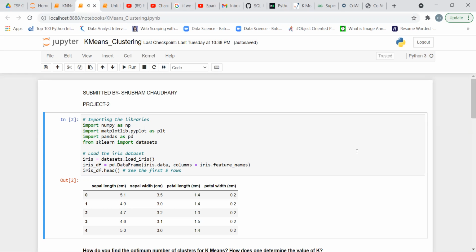Now the question arises: what is a cluster? A cluster is a group in which data with similar properties and characteristics are grouped together. Just like, suppose that a bank wants to give a credit card to its customers, and how does the bank decide which type of card is given to which type of customer?